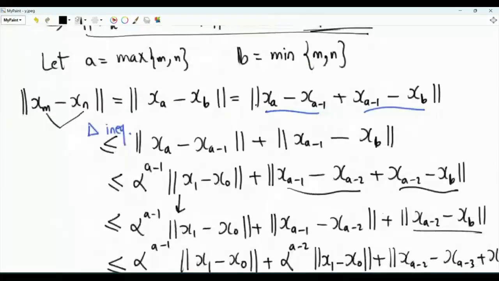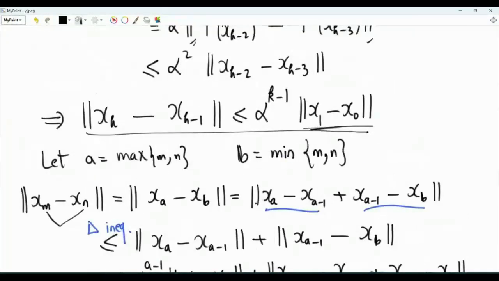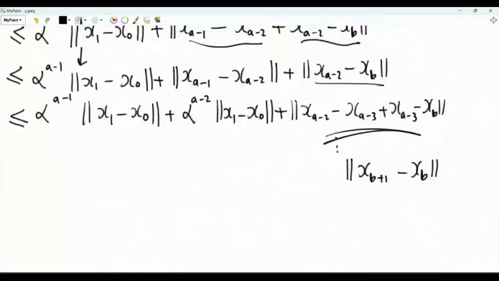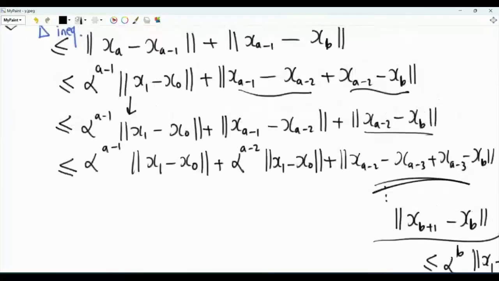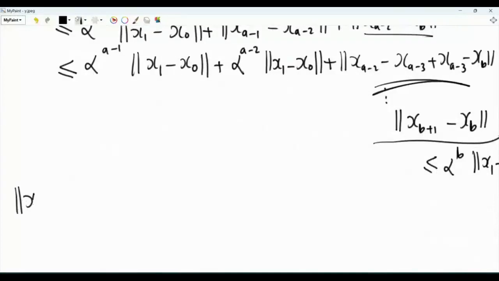So the last term that we will get will be, again, the norm of x_{b+1} minus x_b. So this will be upper bounded by alpha to the power b times the norm of x1 minus x0, which means that x_m minus x_n is less than or equal to the norm of x1 minus x0